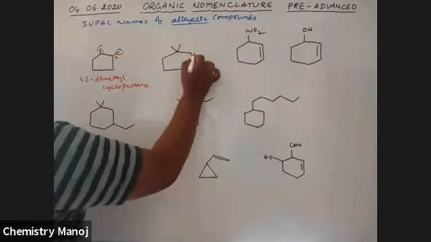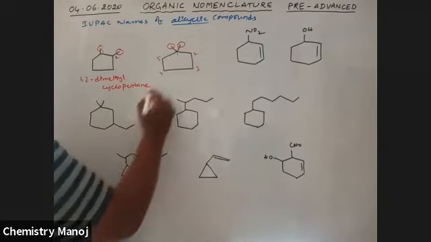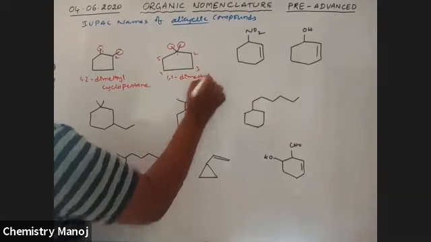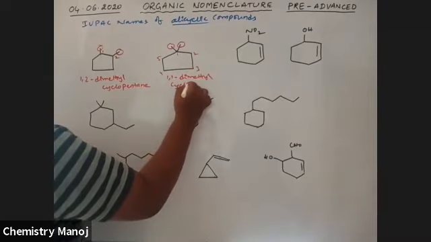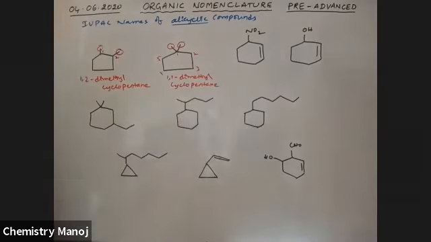It should be the first carbon, second, third, fourth, fifth. At one position, there are 2 methyl groups. There is 1,1-dimethylcyclopentane. 1,1-dimethylcyclopentane. Now, what is the name of this one?